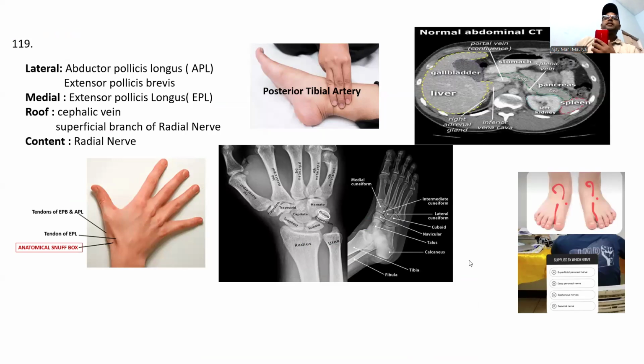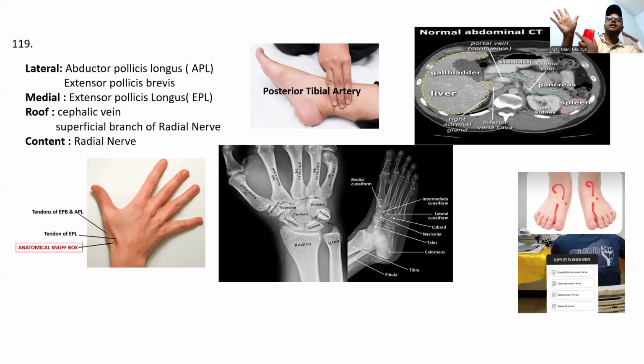From the anatomy, guys, please remember the anatomical snuffbox. I think everyone knows it. The lateral side of the snuffbox is the abductor pollicis longus and the extensor pollicis brevis. Please show your anatomical snuffbox and try to correlate with this.